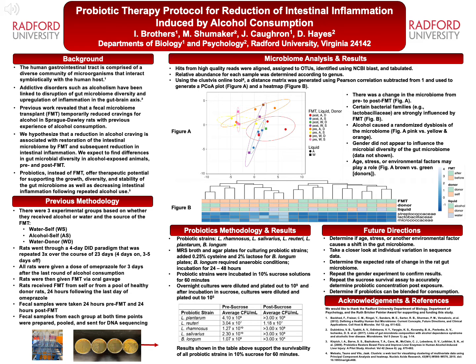For this study, we had 3 experimental groups of rats who received either water or alcohol and received FMT from either themselves or from a pool of healthy donors. Specifically, our 3 groups were water self, alcohol self, and water donor. All of the rats went through a 4-day drinking in the dark paradigm that was repeated 3 times over the course of 23 days. The rats were then given a dose of omeprazole for 3 days after the last round